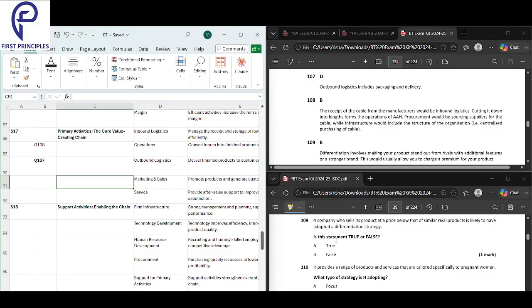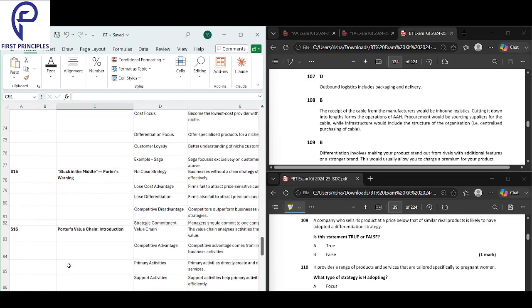Okay, next we'll look into this: a company who sells its products at a price below that of similar rival products is likely to have adopted a differentiation strategy. See, price has nothing to do with differentiation strategy. Differentiation is about making a product unique.